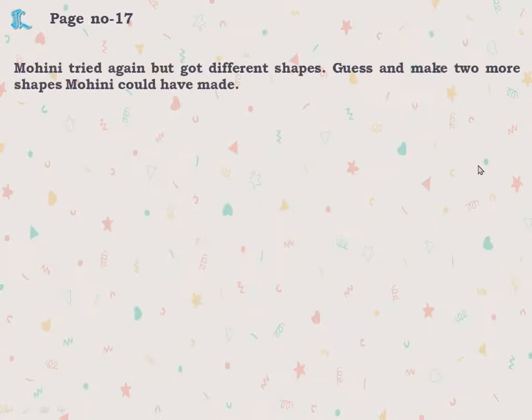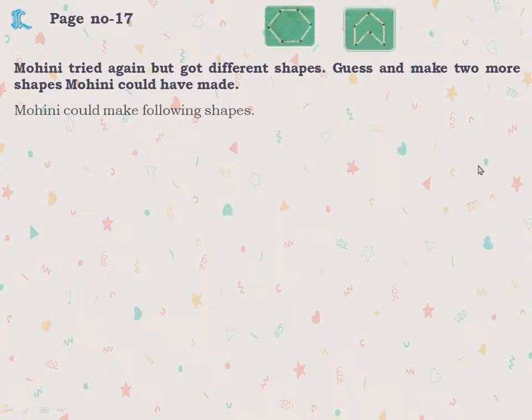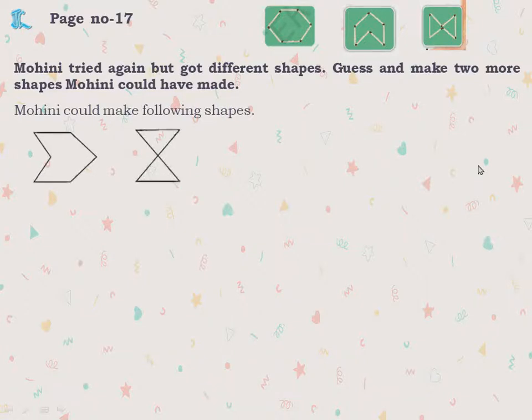Now, Mohini tried again but got different shapes. Guess and make 2 more shapes Mohini could have made. Mohini could have made the following shapes. Let's see the shapes. First, these are the 3 shapes: one Mohini made, one Rohini made, and 2 Mohini made. Now again, with 6 matchsticks only, you can make these shapes.